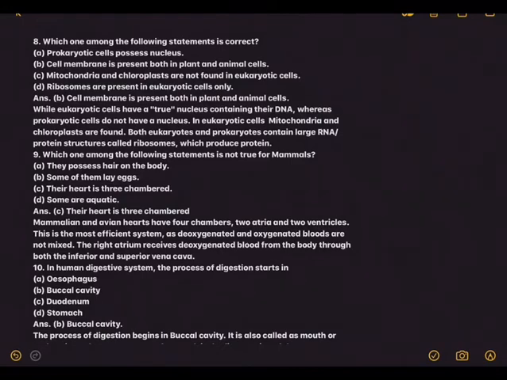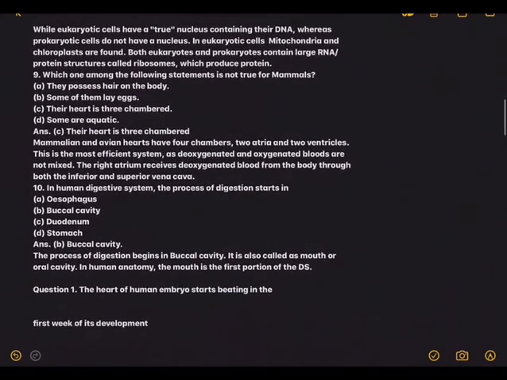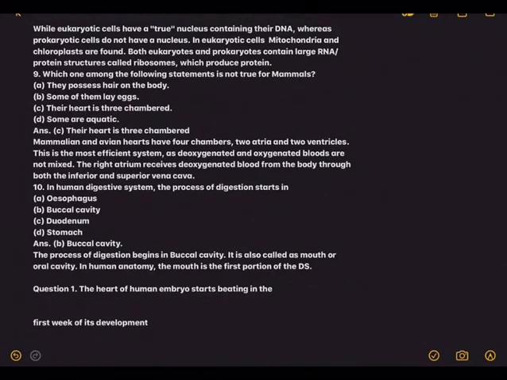Which one among the following statements is not true for mammals? They possess hair on the body. Not true. Remember, which one of the following statements is not true? Of course, all the mammals will possess hair. Some of them lay eggs. Yes, egg-laying mammals are there. Their heart is 3-chambered.